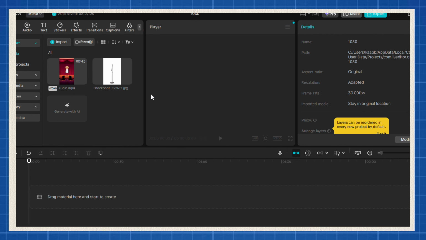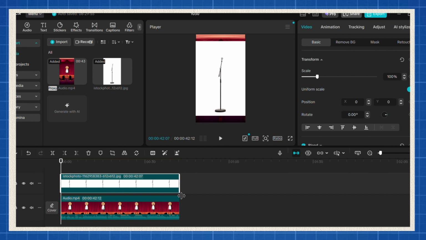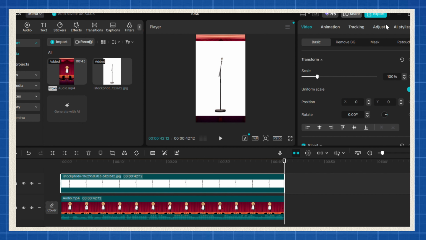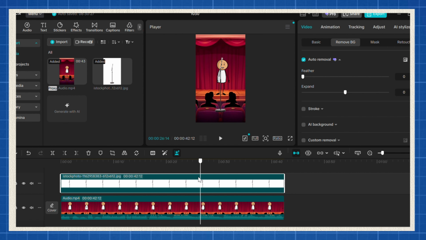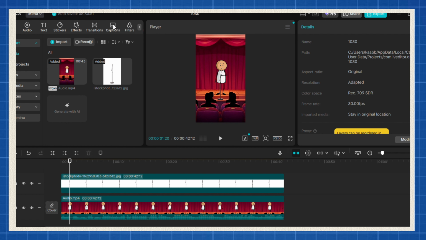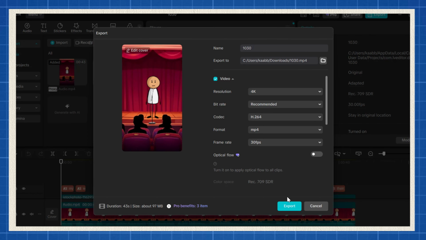Open CapCut, your final editing playground. Drag and drop your animation video into the timeline. Then import the microphone image. Click on the mic image, then click Remove BG and choose Auto Removal. Boom, clean cut. Resize the mic and position it perfectly in front of your character on stage. Click Caption, then click Template and Generate Caption. Once it all looks right, export your video, and that's it.